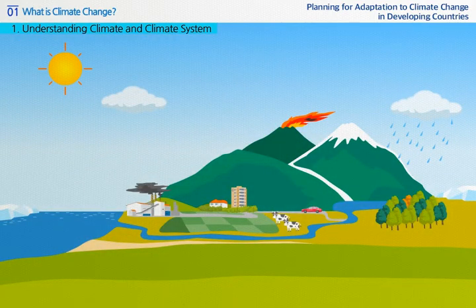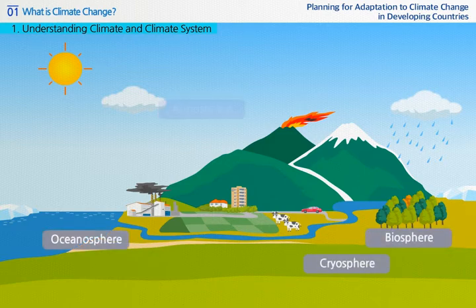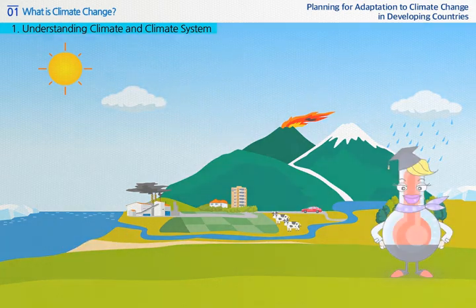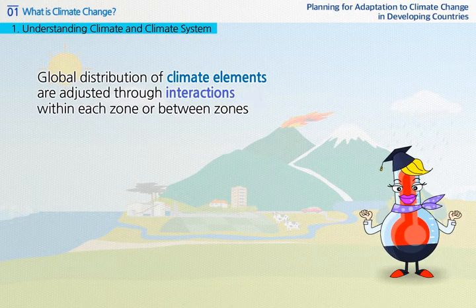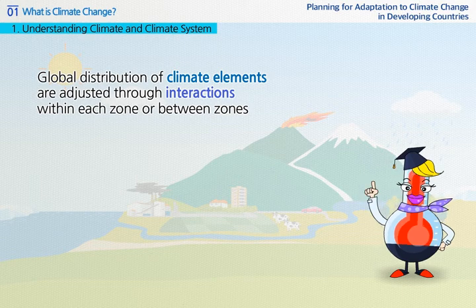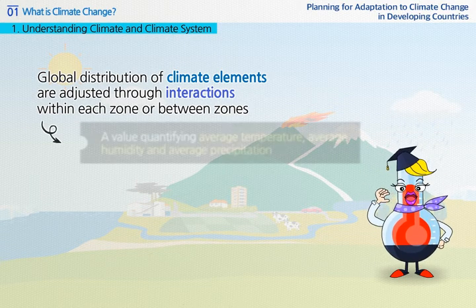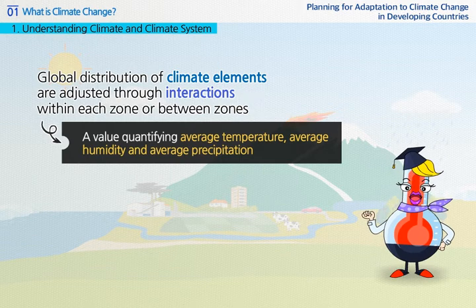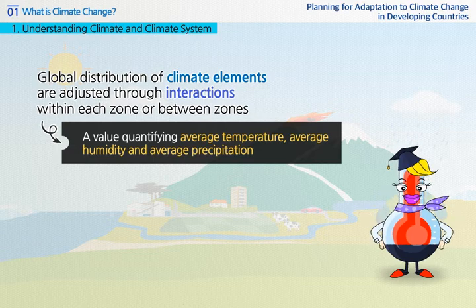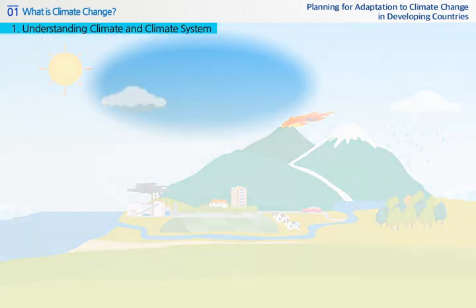First, let's learn about climate system. In general, climate system consists of the atmosphere, oceanosphere, cryosphere, and biosphere, or 4 indices. Global distribution of climate elements will be adjusted through interactions within each zone or between zones. Here, climate elements are values quantifying average temperature, average humidity, and average precipitation, etc. Each zone of climate system has its own unique characteristics and roles.